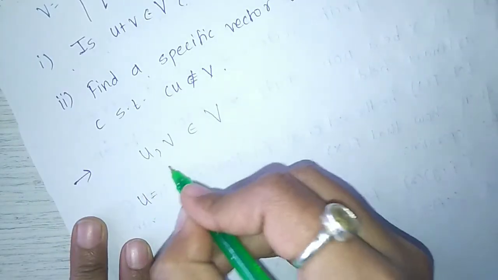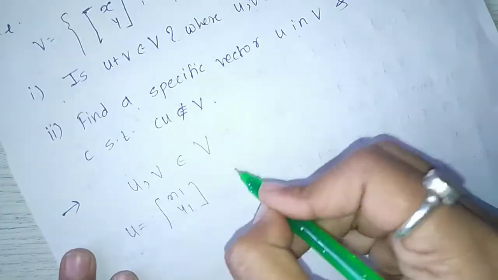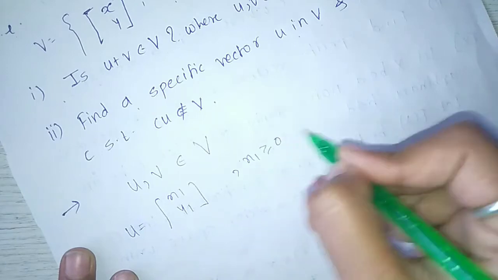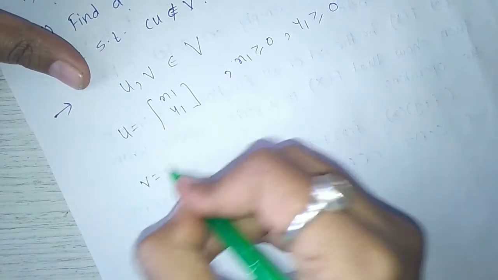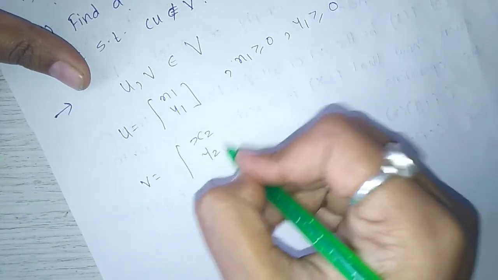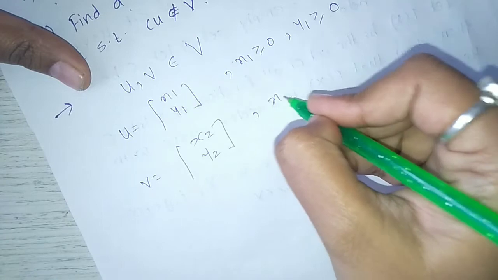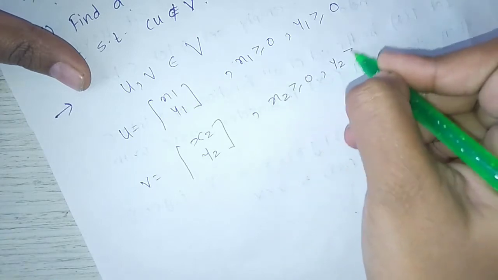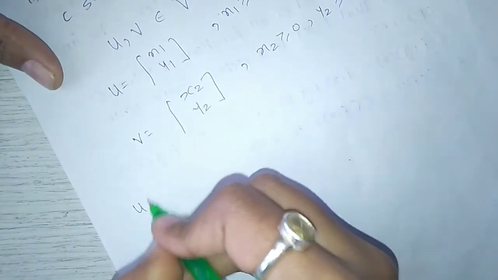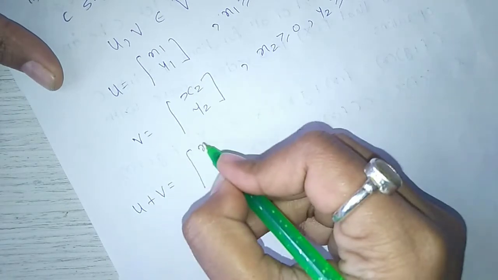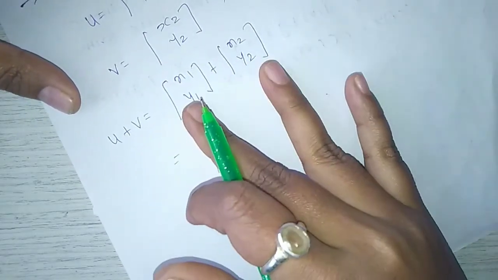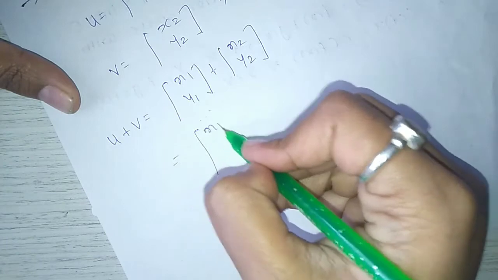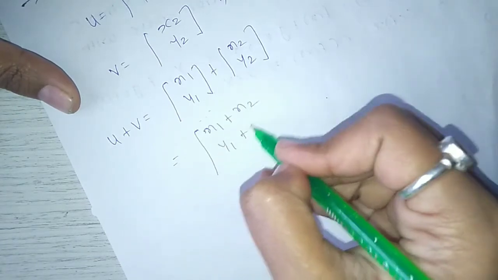So u equals (x1, y1) such that x1 greater than or equal to 0, y1 greater than or equal to 0. v equals (x2, y2) such that x2 greater than or equal to 0, y2 greater than or equal to 0. u plus v equals (x1, y1) plus (x2, y2), and the addition of these two vectors is (x1 plus x2, y1 plus y2).